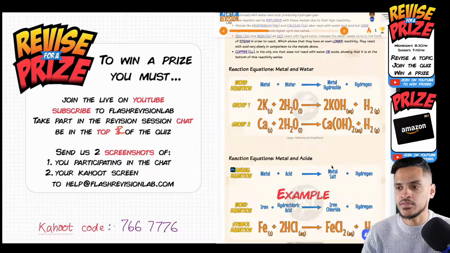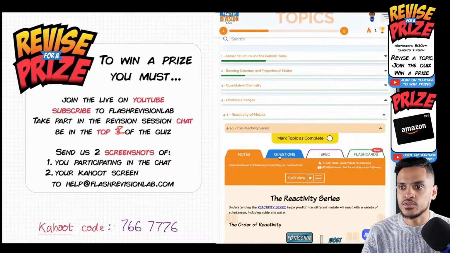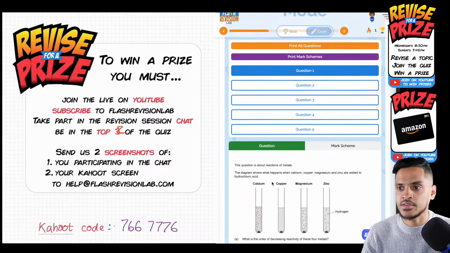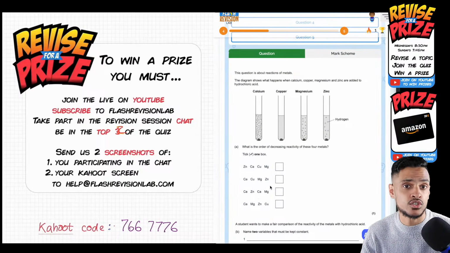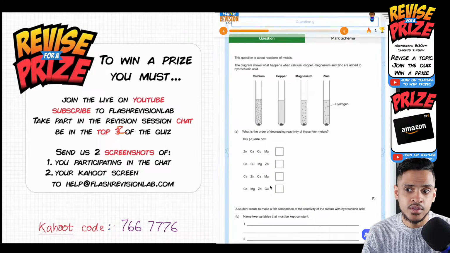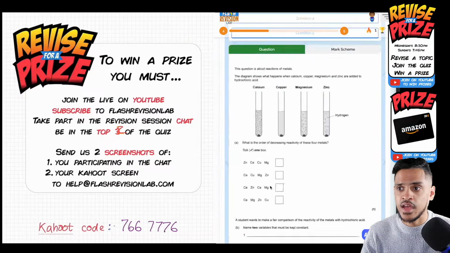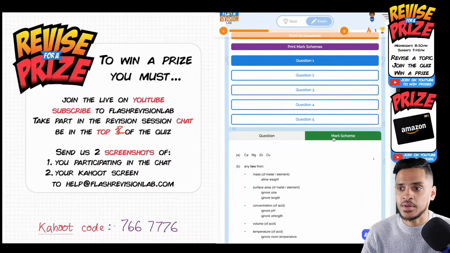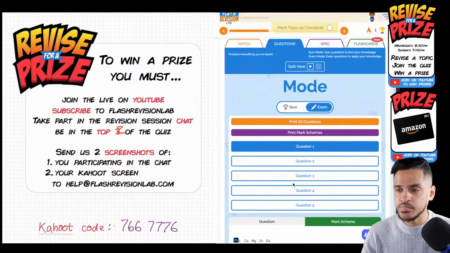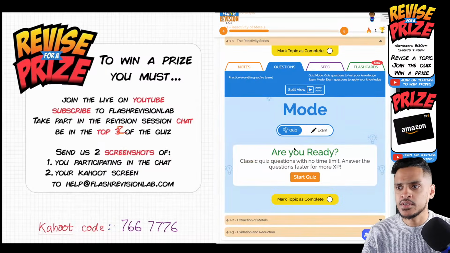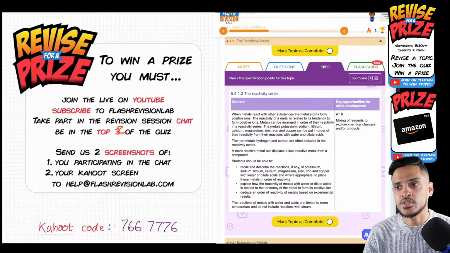So like I said, once you've completed that, you can move on to questions. You can try out some exam questions on this. So you can see here, what is the order of decreasing reactivity for these metals? So this is literally an exam question that came up a few years ago. So you can try this out. And once you've tried them out, you can check the mark scheme and see whether you got it right or not. You can also try different quizzes. So here we can try a quiz with 10 questions, random 10 questions from the topic.